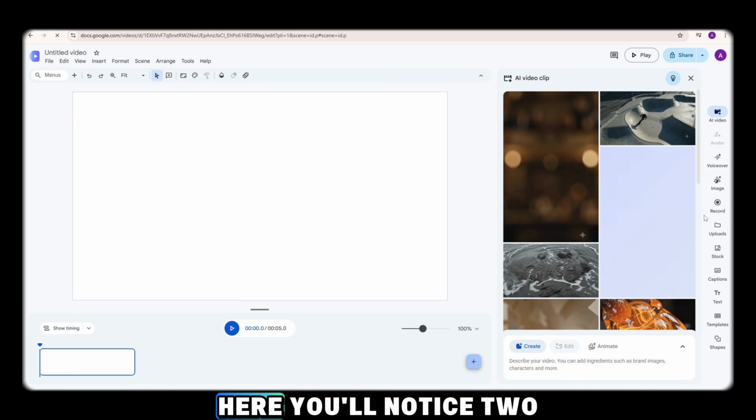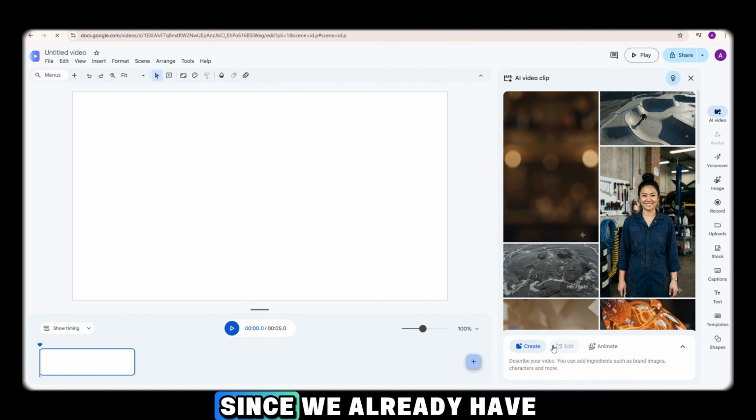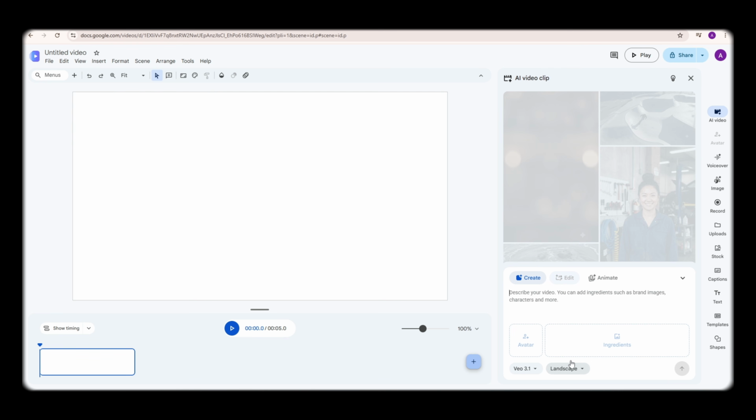Here, you'll notice two options: Create and Animate. Since we already have our images ready, we'll choose the Animate option because we want to convert our images into animated videos. Now I'll select my first image.